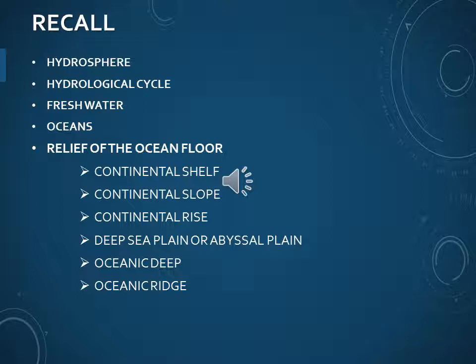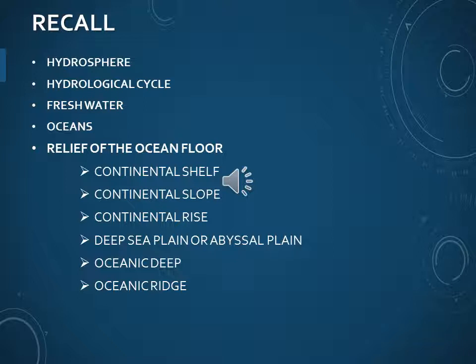Hydrological cycle means the movement of water on, above and below the surface. Then we discussed the types of water: commonly fresh water and salt water. Which one is the purest form of fresh water? Rainwater. Then we discussed the ocean. Why is it salty? I have told you why the ocean is salty.